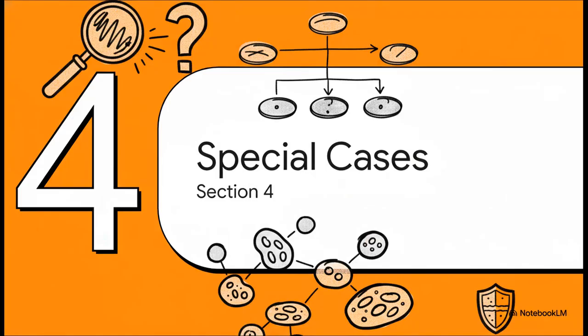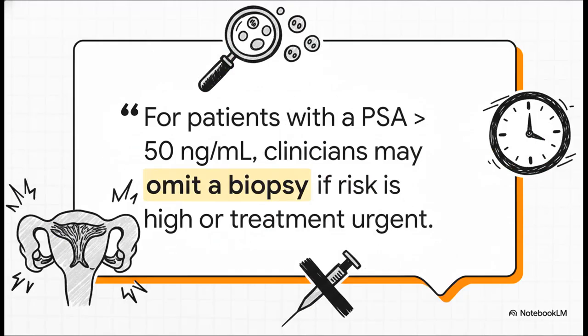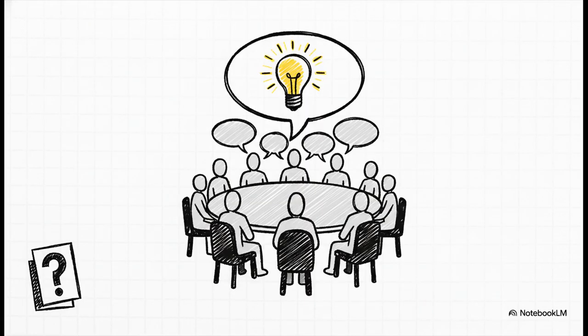And finally, Section 4, Guidance for Special Cases. Statement 18. For patients with a PSA greater than 50 nanograms per milliliter and no clinical concerns for infection or other cause for increased PSA, clinicians may omit a prostate biopsy in cases where biopsy poses significant risk or where the need for prostate cancer treatment is urgent. This is an expert opinion.